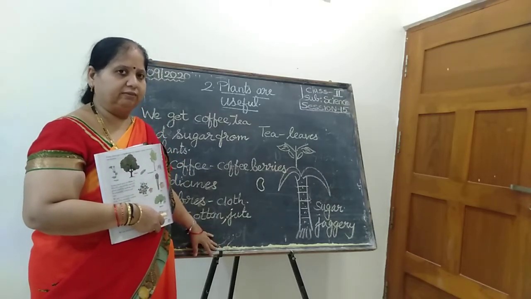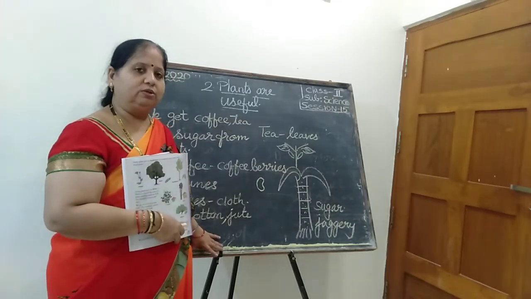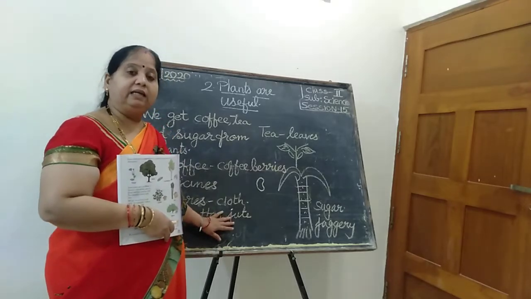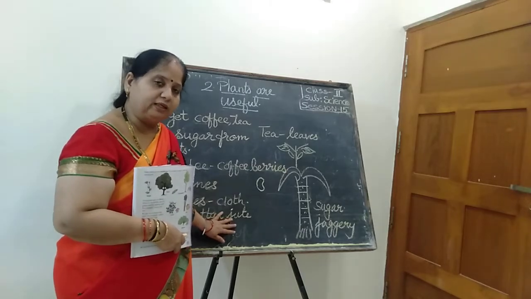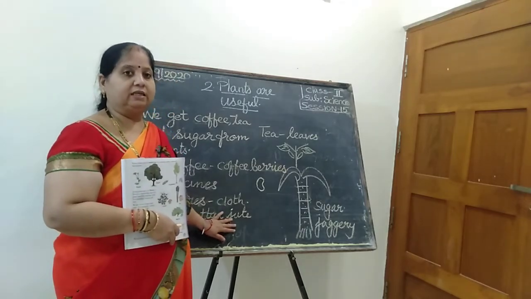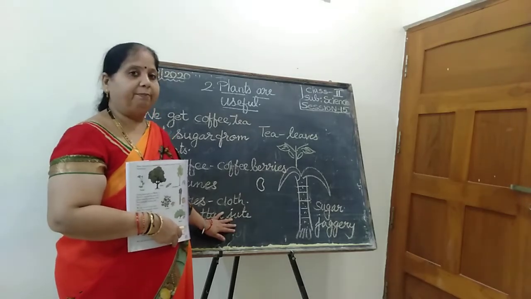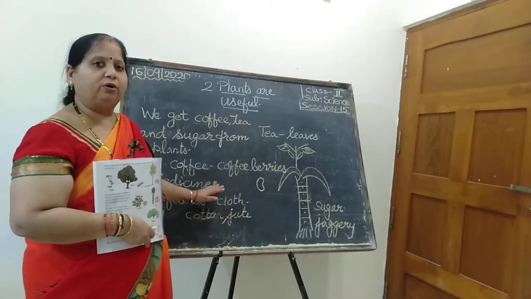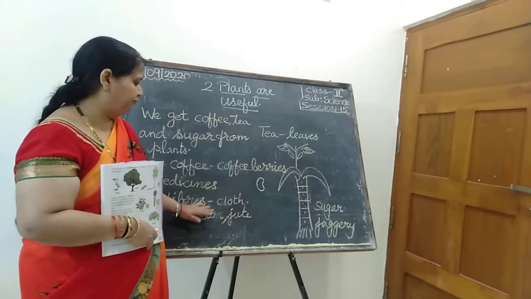Yes, I think someone is giving the answer very fast. Tulsi. Tulsi is one of the medicinal plants. And other than that, neem. Neem leaf also comes under medicinal plants. Then what about eucalyptus? Eucalyptus is also one of the medicinal plants. So these few plants come under medicinal plants. Now the next one, fibers.